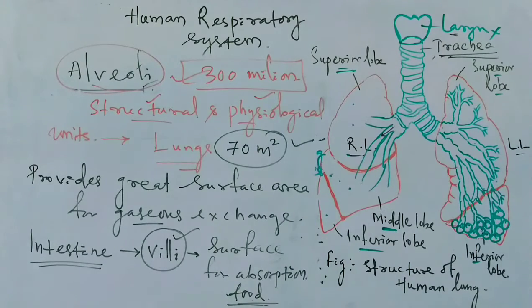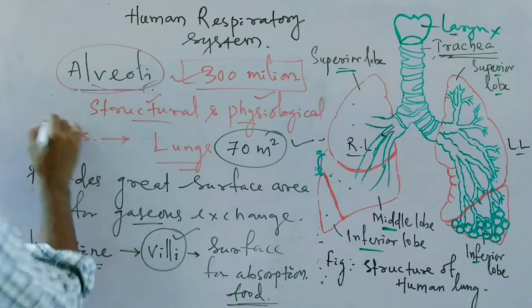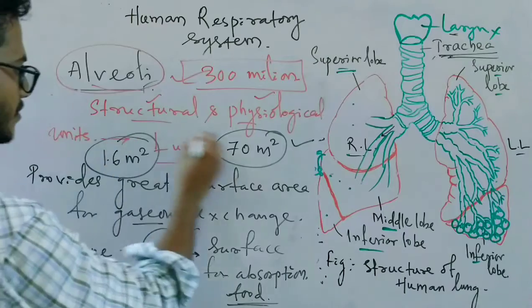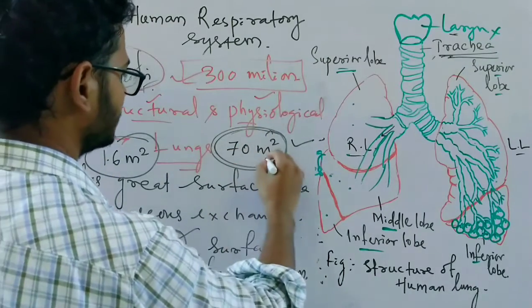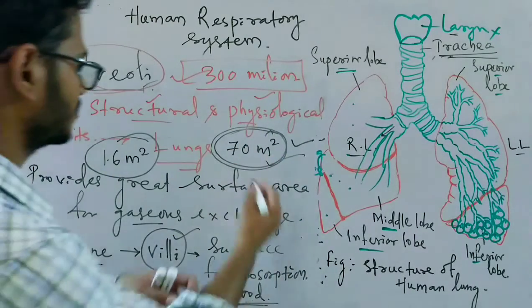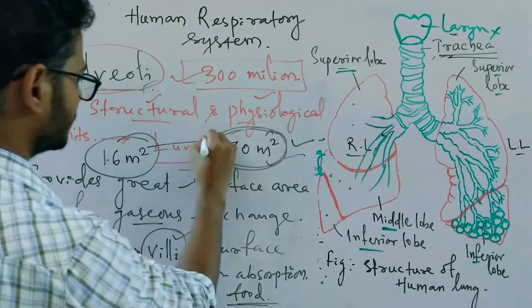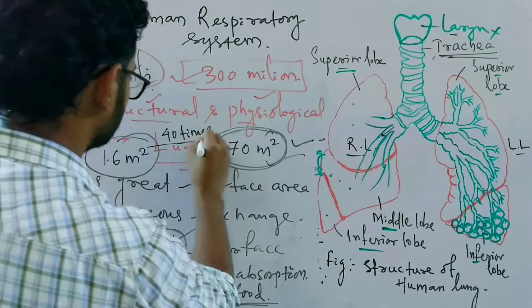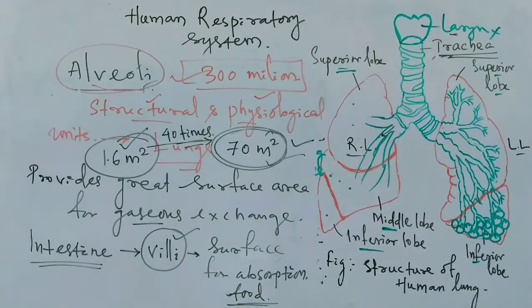If we compare with the skin, the skin surface is only 1.6 meter square, and the surface provided by alveoli is much more than that, around 40 times more than the skin surface.